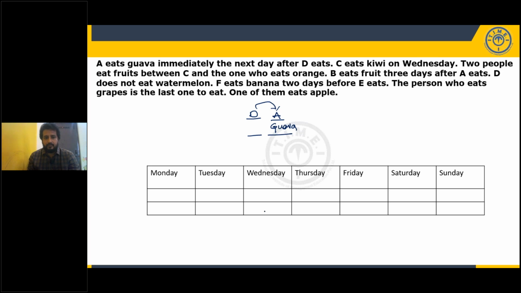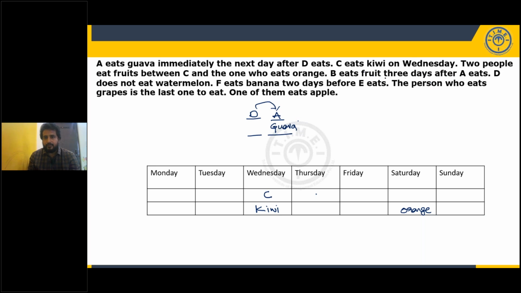C eats kiwi on Wednesday. Direct information. It is fixed. Next, 2 people eat fruits between C and the one who eats orange. So between C and the orange eater, we have 2 persons. C is already in the arrangement, so before is not possible. So after, 1, 2, here will be the one who eats orange. Saturday orange.